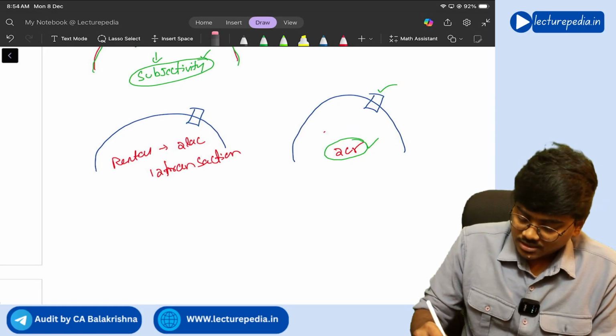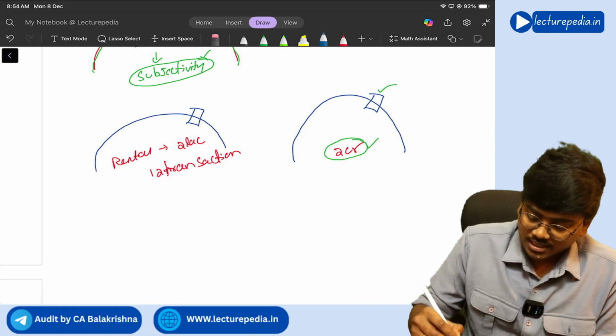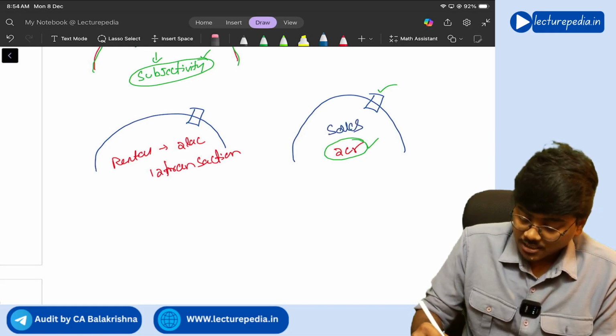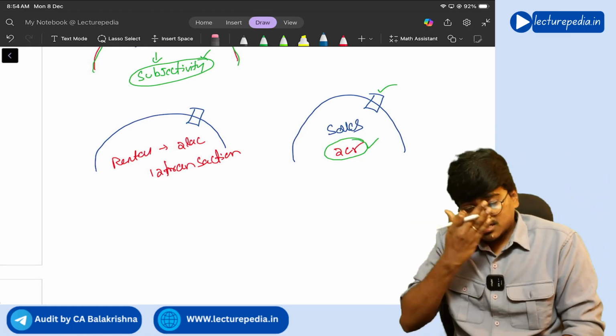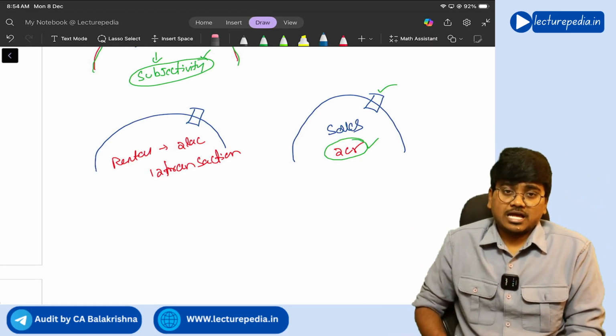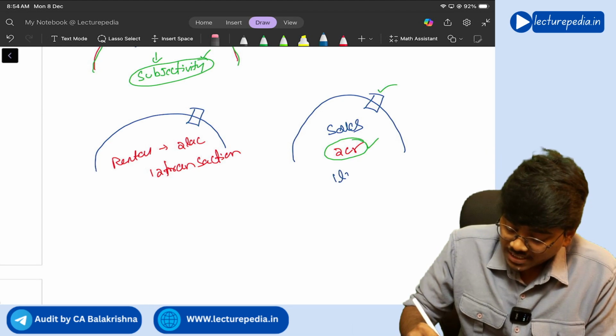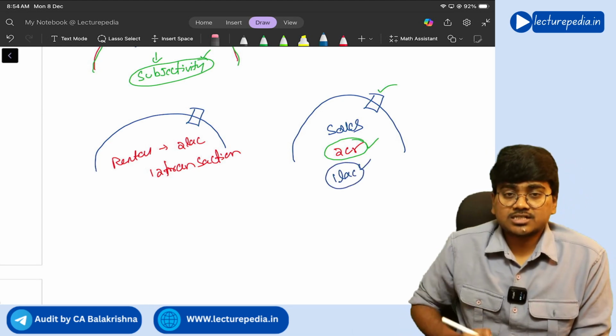Let's say this, instead of salaries, let us make it as sales. Now sales will be a lot of transactions every day, some hundreds of sales will be happening. Let's say some 1 lakh sales transactions are there.